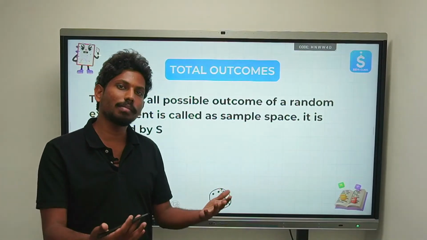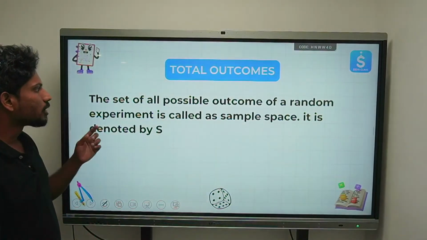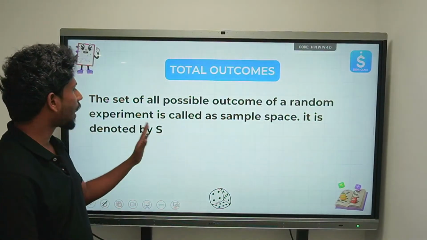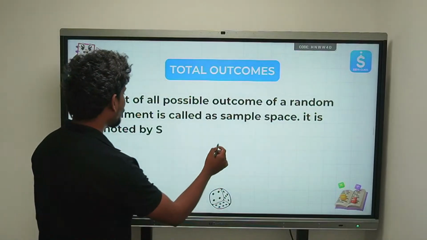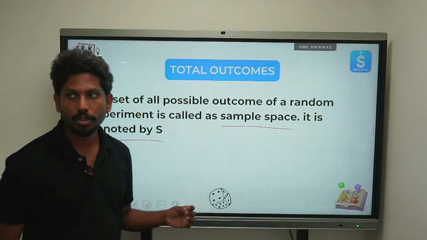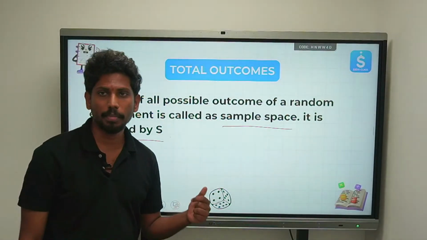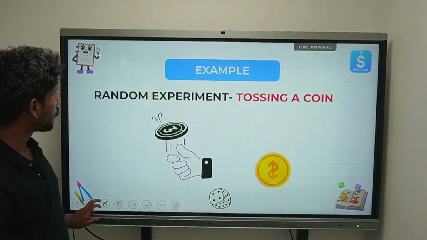These are the outcomes that an experiment will have. So this is nothing but the total outcomes. The set of all possible outcomes of a random experiment is called the sample space, and it is denoted by S, and these are called the total outcomes, right?